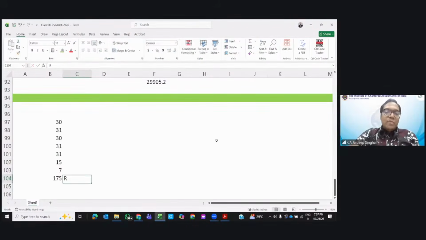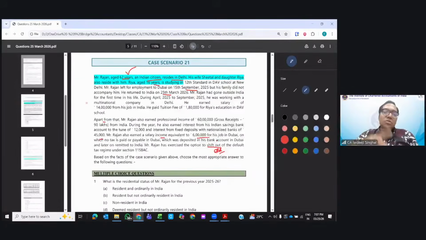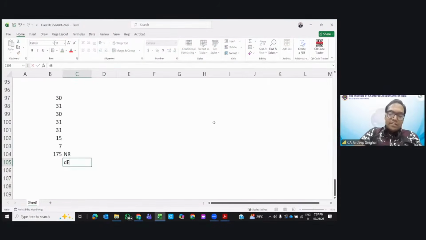Plus, in Dubai, there is no tax. Wait, wait, wait. An Indian citizen, how much income is there in India? He has earned this 60 lakh professional income. So it is much above 15 lakhs. An Indian citizen outside India who doesn't pay tax elsewhere will be treated as deemed resident, section 6(1)(a). Now, a deemed resident is considered RNOR, resident but not ordinary resident.